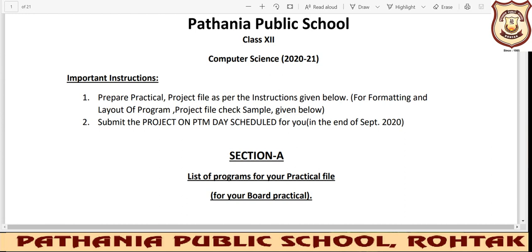I don't have any issue, and I am again sending this PDF and explaining the instructions that you must obey while preparing them. Whatever instructions are given in this PDF, you need to read them and follow them very carefully so that you may not face any difficulty further, right? So let me give you these instructions again.